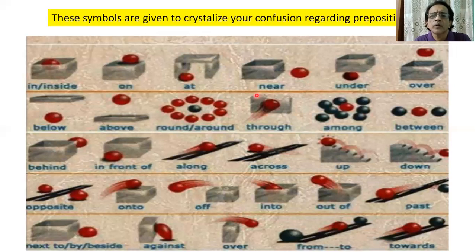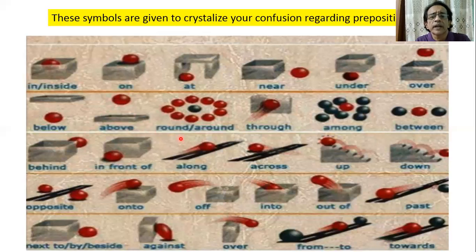Near, you can easily understand the position of near. Near means very close, not very attached. And then under, over. Over is not unlike on. And then below, the ball is below the roof. This is a roof, below the roof. And above, this is a bed, or this is a floor, and the ball is above the floor.